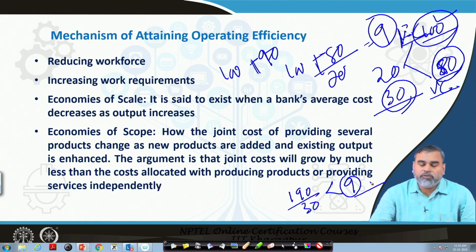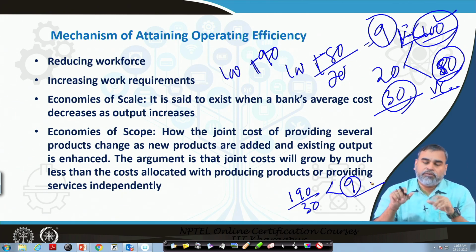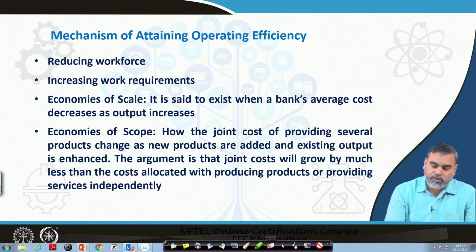So, that is how the joint cost of providing several products changes as new products are added and the existing output is enhanced. The argument here is that the joint cost will grow by much less than the costs associated with producing the products or providing the services independently. Whenever we are increasing the number of products where the line of business is the same, the unit cost also will go down. In that case also, we can say operating efficiency can be achieved.